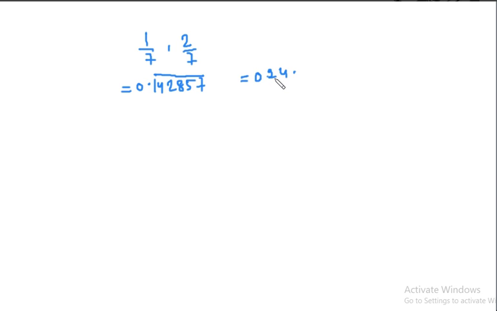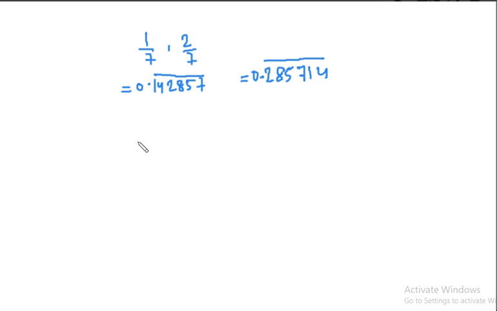So it will be like 0.2857, and we should multiply from that side to this side. You multiply this by 2, so it will be 4, then 5 into 2 is 10, then 11, then multiplying by 2 gives 16, so 17, and you will have 1. So multiply by 2 to get 4, then 5, then 2, 4, 8. You just multiply this by 2, and this will repeat again and again.